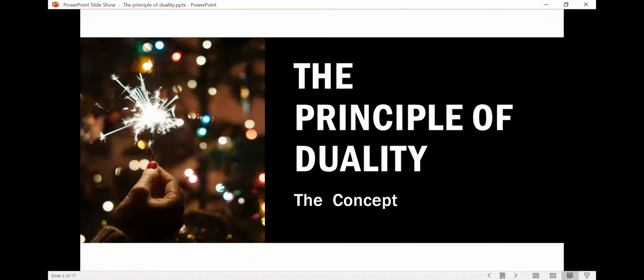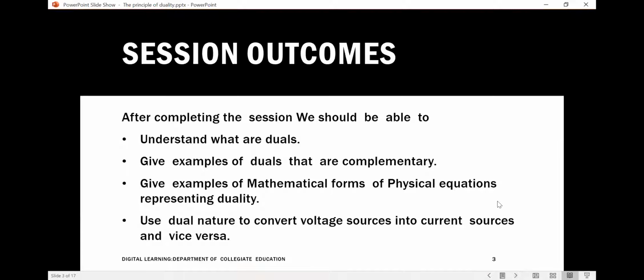Before we look at the principle of duality, we would like to see what are going to be the outcomes once we complete this session. After completing this session, we should be able to understand what are duals in electricity, give some examples of duals that are complementary, give examples of mathematical forms of physical equations representing duality, use dual nature to convert voltage sources into current sources and vice versa. This is going to be the plan for the session.